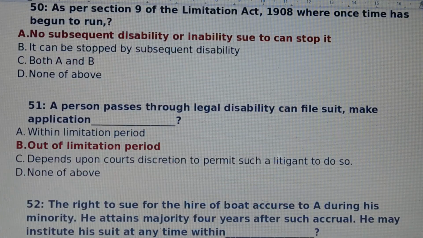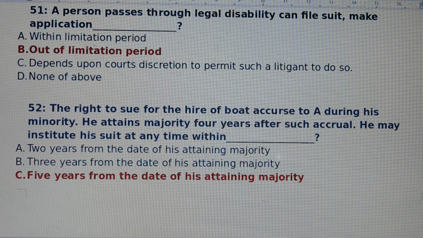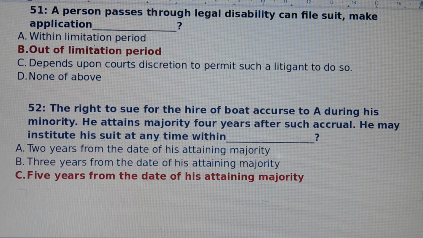Question number 51. A person who passes through legal disability can file a suit, make an application. Answer is option number B. Out of limitation period. Question number 52. The right to sue for the hire of a boat accrues to A during his minority. He attains majority 4 years after such accrual. He may institute his suit at any time within. Answer is option number C. 5 years from the date of his attaining majority.